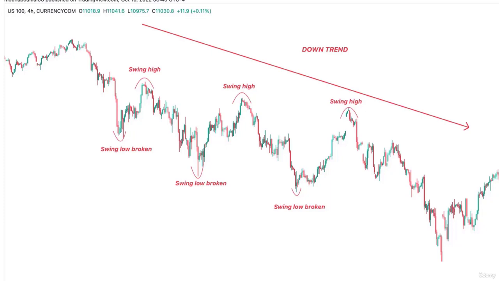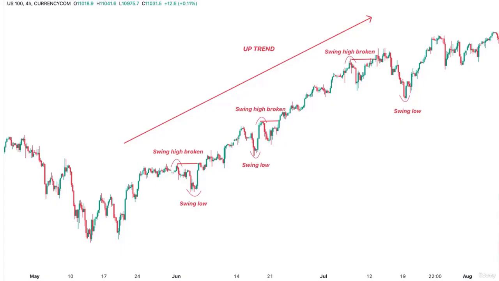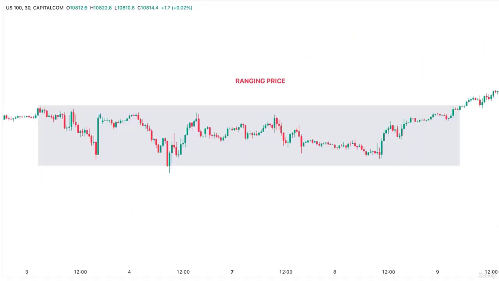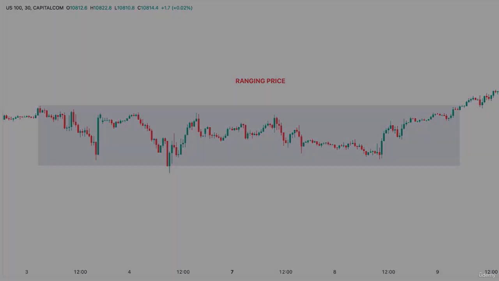This is an example from the chart. As you can see, the structure is bearish because price is forming lower lows and lower highs. In this second chart example, we have a bullish structure because price is forming higher highs and higher lows. In this third example, price is creating equal lows and equal highs. So we are in a ranging market structure.